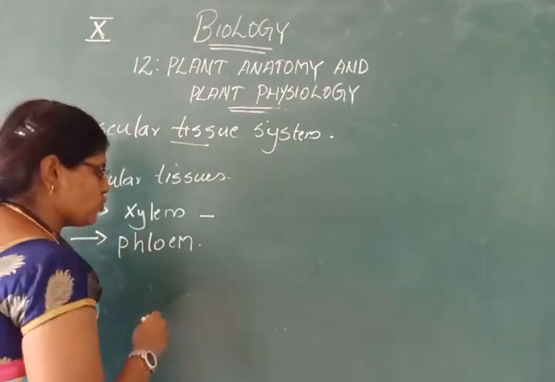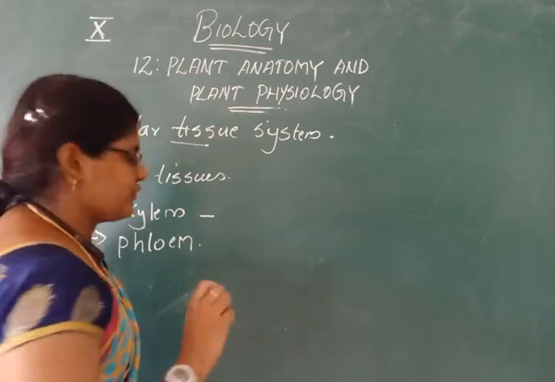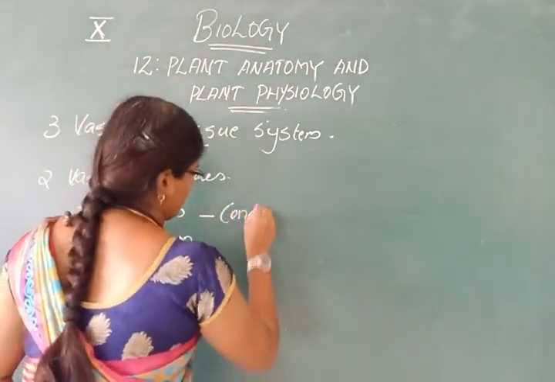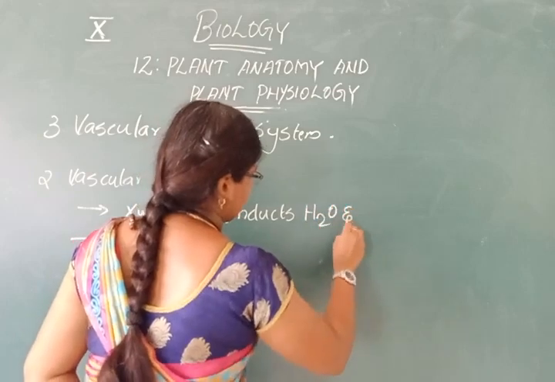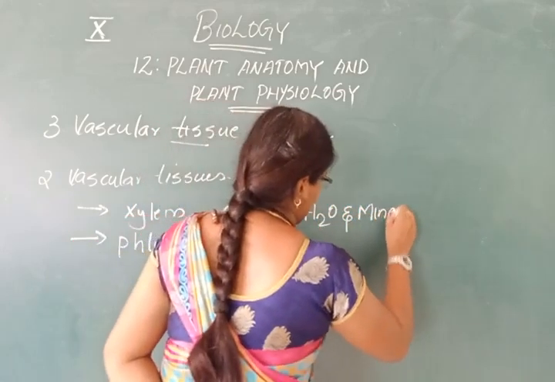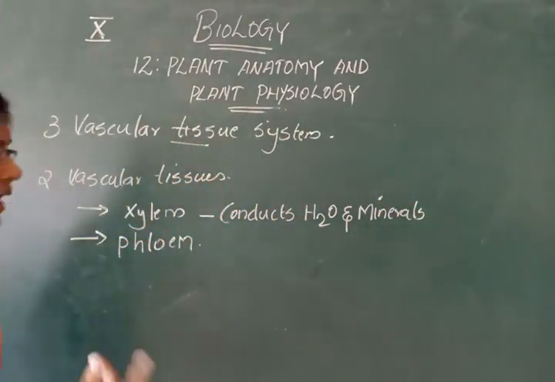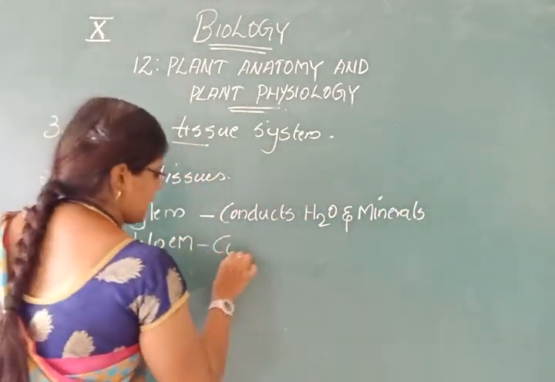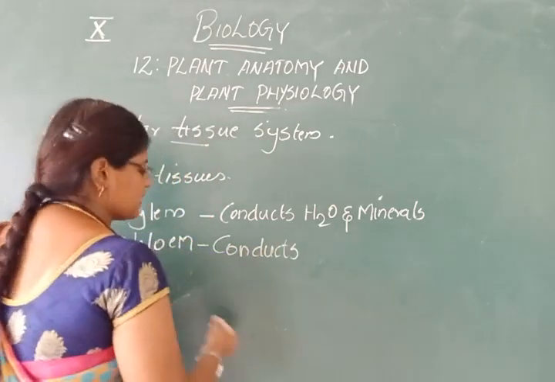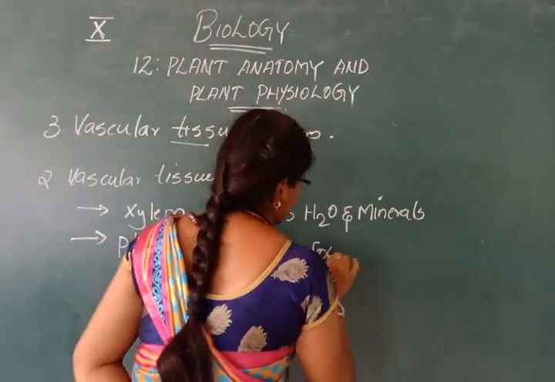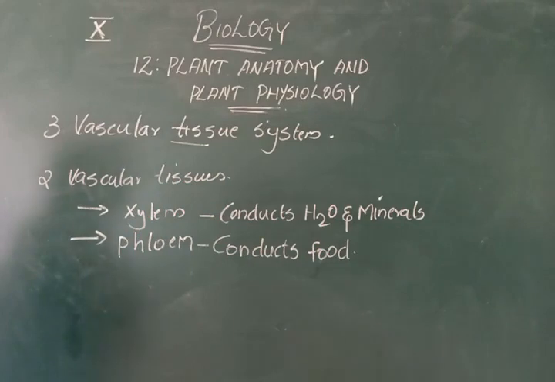Xylem tissues conduct water and minerals to the different parts of the plant, whereas phloem conducts food. The food prepared by the leaf is conducted by the phloem to the different parts of the plant.